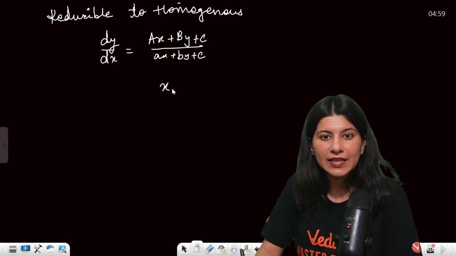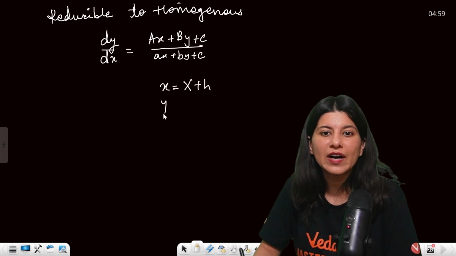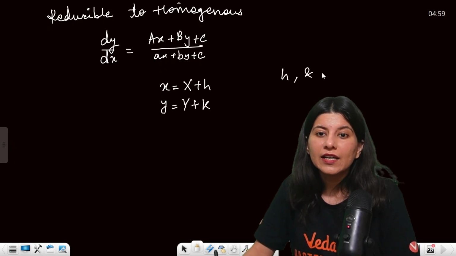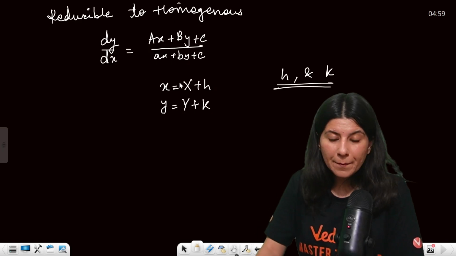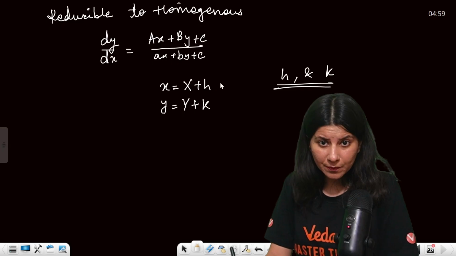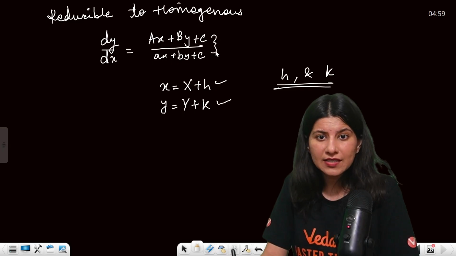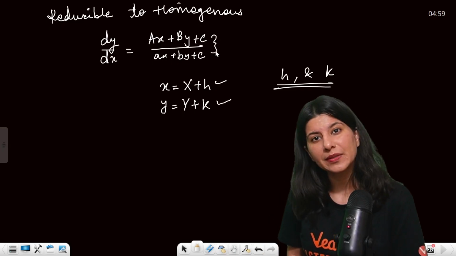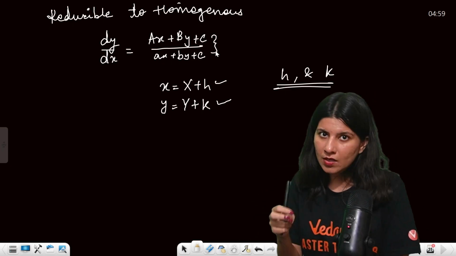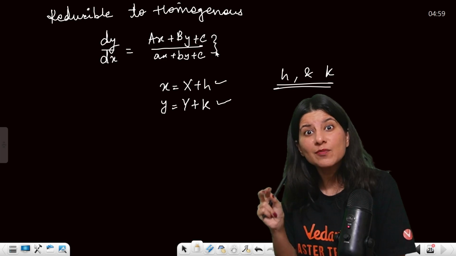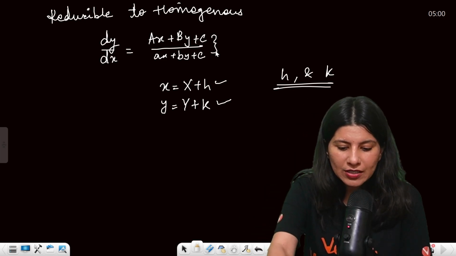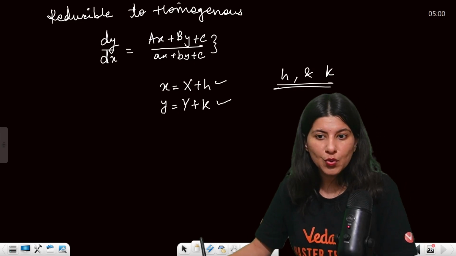Here you have to put x equals capital X plus h, y equals capital Y plus k, and this h and k will be decided by understanding that the moment you put these substitutions in this equation, what will happen? You will get terms related to capital X, terms related to capital Y, and some constant terms. So the condition is your constant should be 0. Don't worry, we'll do one sample problem. I'll show you how to do that.